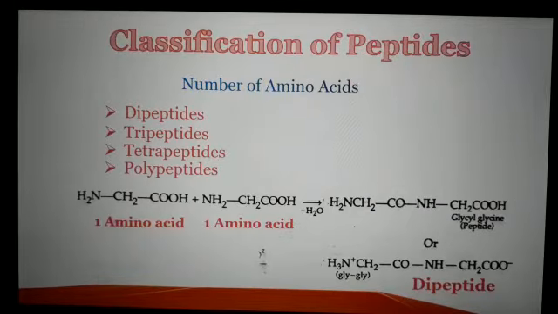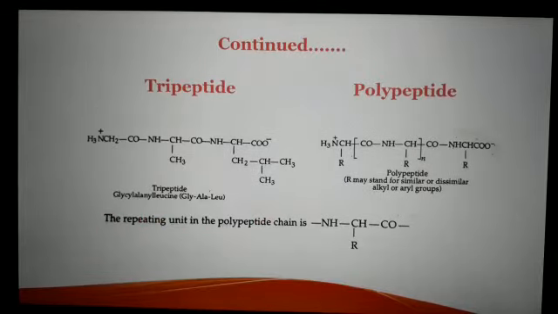On the basis of number of amino acids, peptides are classified into dipeptides, tripeptides, tetrapeptides and polypeptides. If two amino acids combine with each other, that will give rise to dipeptide. If three amino acids combine, there is formation of tripeptide, and if a large number of amino acids combine, then polypeptide chain forms.